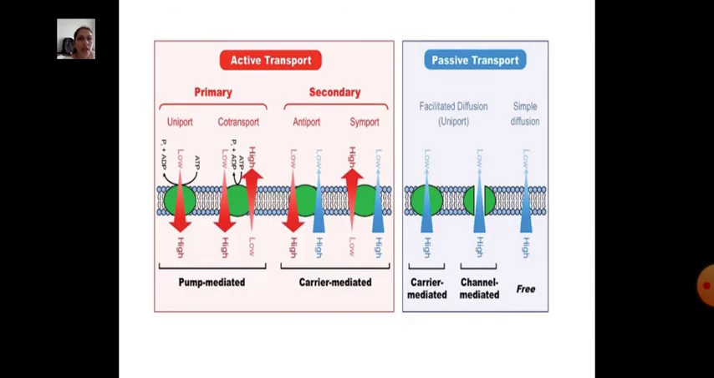The diagram of active transport and passive transport. Active transport is primary and secondary. Primary is uniport, cotransport; secondary is antiport, symport. It is pump mediated, low to high, and carrier mediated. Passive transport includes facilitated diffusion, uniport, and simple diffusion. See the diagram of active transport and passive transport.